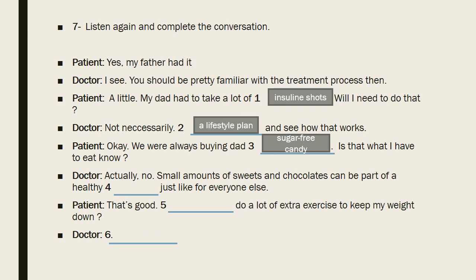Is that what I have to eat now? Doctor: Actually, no. Small amounts of sweets and chocolate can be part of the healthy meal plan, just like for everyone else. Patient: That's good. Will I have to do a lot of extra exercise to keep my weight down? Doctor: